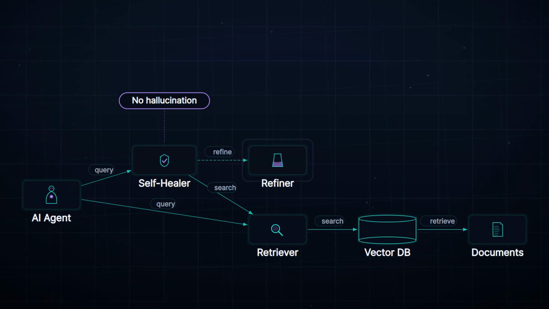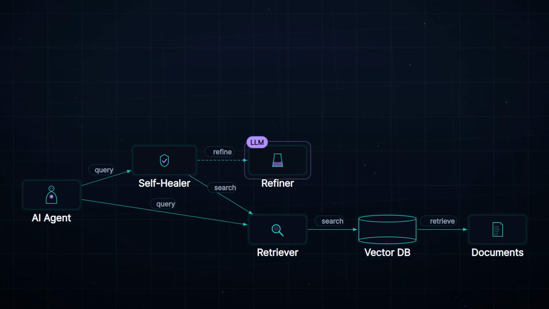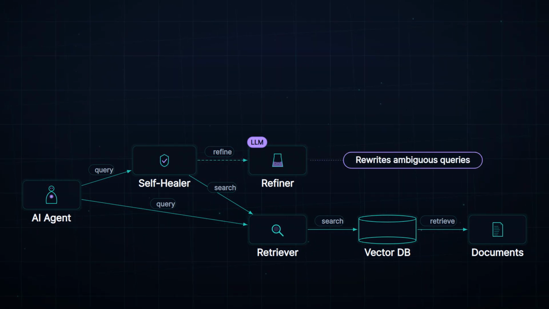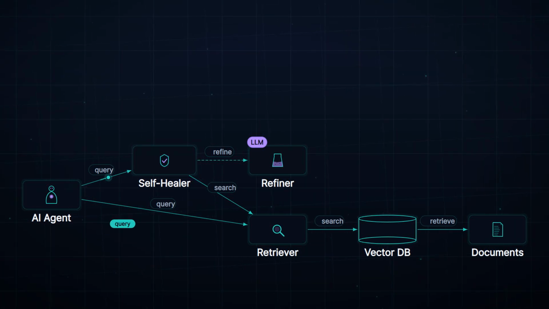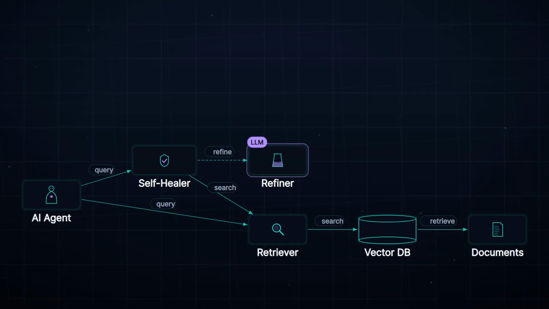The refiner is the heart of the self healing layer. It uses a large language model to rewrite ambiguous queries into clear, specific ones. When the self healer receives a query, it checks it for ambiguity. If it's vague, it forwards it to the refiner.